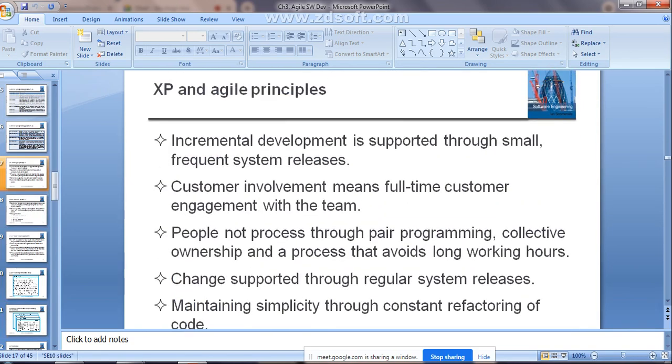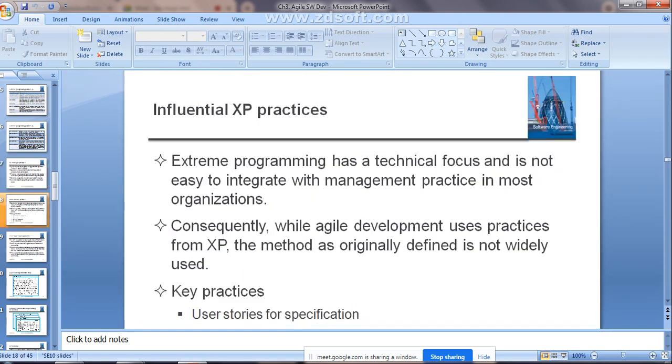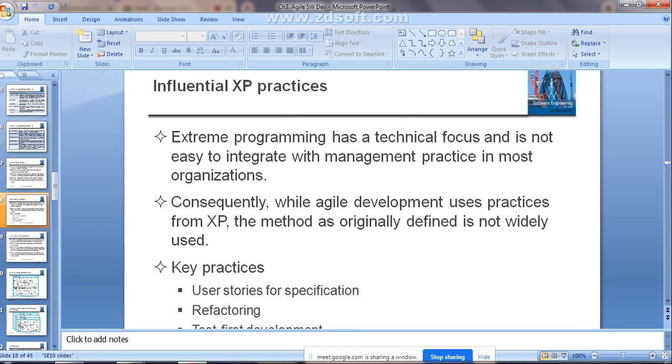Those are all 5 principles of the agile methods. How will those be met through the principles of extreme programming that are there in this particular slide? I hope it is clear. Clear, guys? Yes, ma'am.